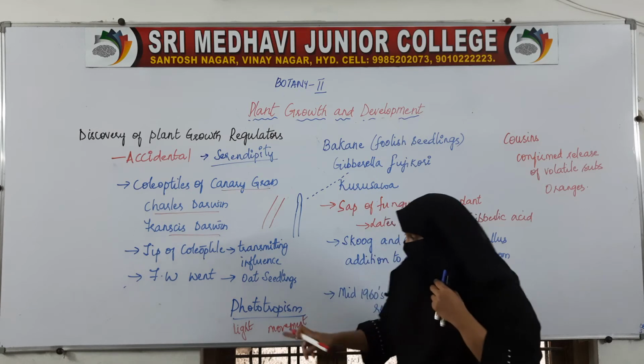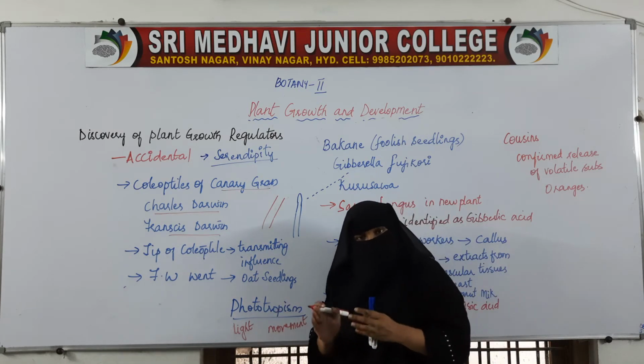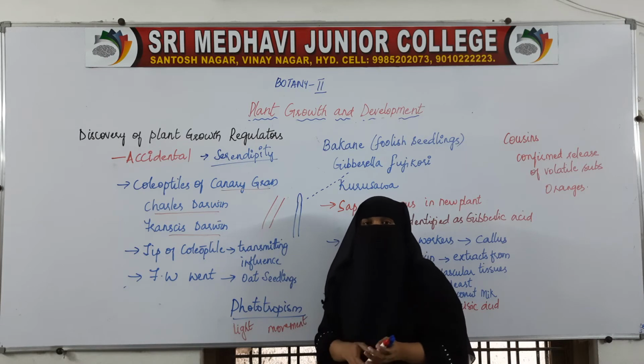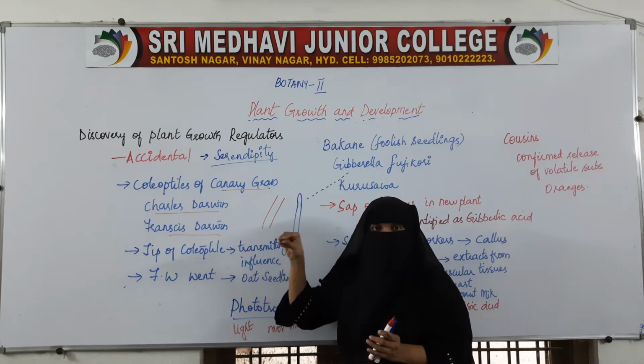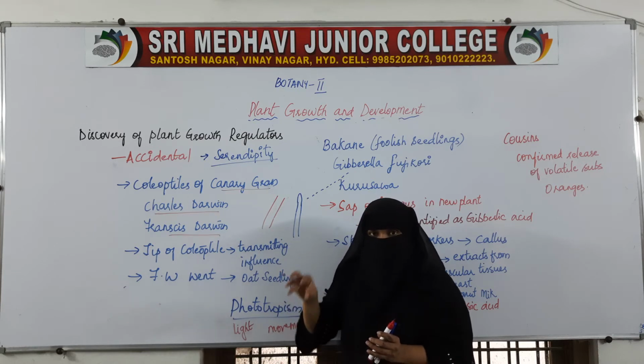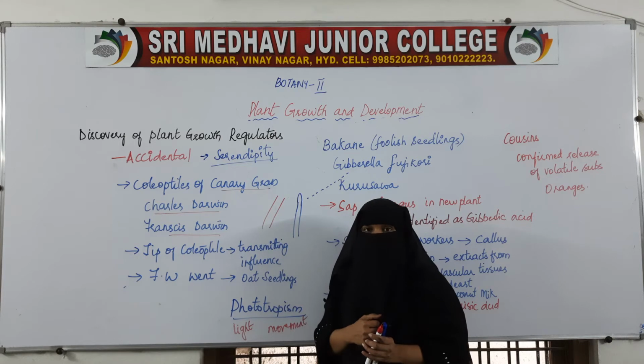Tropism is movement of the plants towards the light. So there was something in the tip of that coleoptile that was helping the grass to bend towards the light.